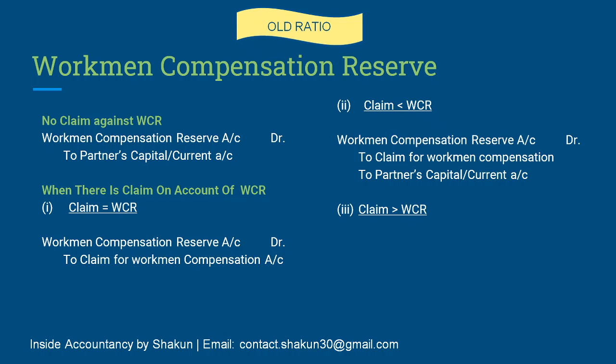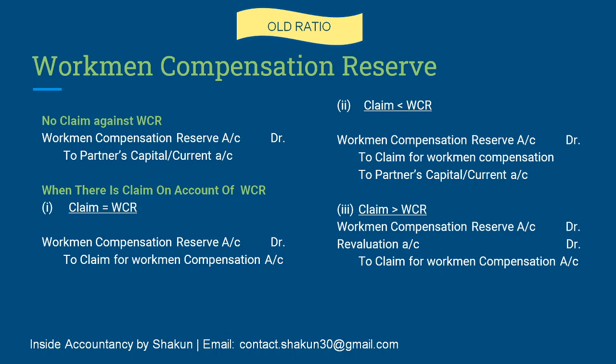The third case would be when the claim is greater than workmen compensation reserve. So again, I'll take an example. If the reserve is 18,000 but the claim is 20,000, 18,000 can be easily covered up, but the remaining 2,000 will be transferred to revaluation account, since it will be a loss. So this revaluation DR amount will be transferred between the partners in their old ratio.